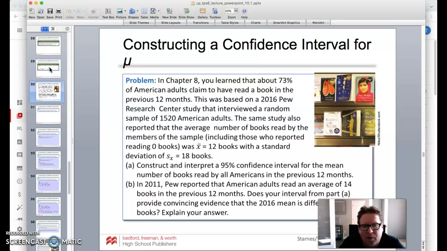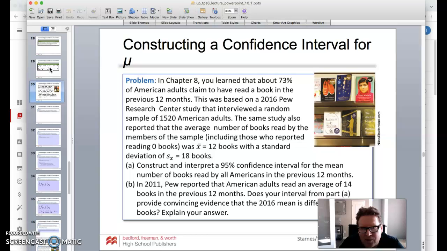Chapter 8, you learned that about 73% of Americans claim to have read a book in the previous 12 months. This was based on a 2016 Pew Research Center study that interviewed a random sample. Remember this, the sample size, 1520. As you read through these, always put down those key points. So 1520 is our sample size.